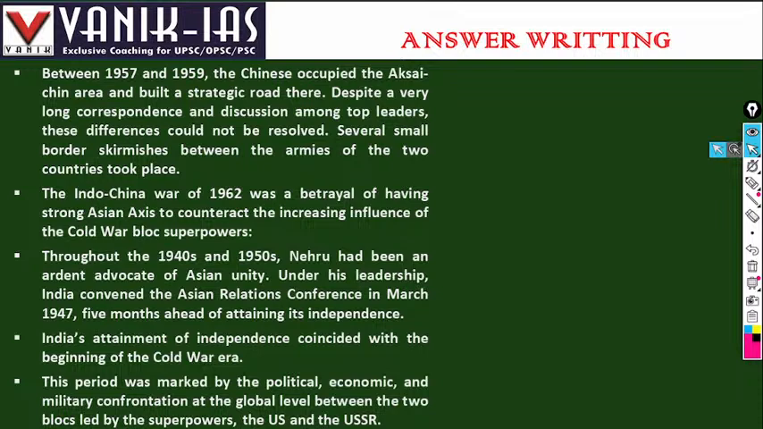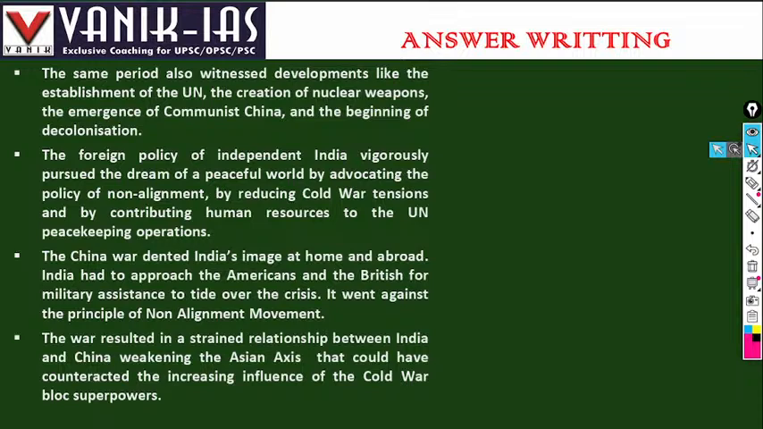non-alignment. The same period also witnessed developments like the establishment of the UNO, the creation of nuclear weapons, the emergence of communist China, and the beginning of decolonization. These are the features of the period. The foreign policy of independent India vigorously pursued the dream of a peaceful world by advocating the policy of non-alignment, by reducing Cold War tensions, and by contributing human resources to UN peace operations. The China war dented India's image at home and abroad.